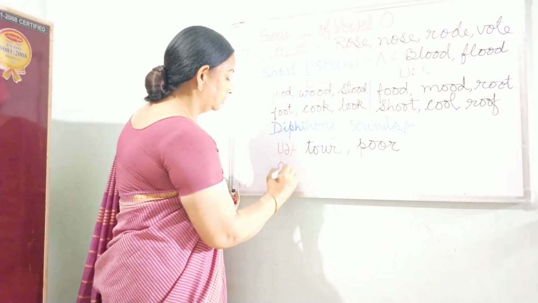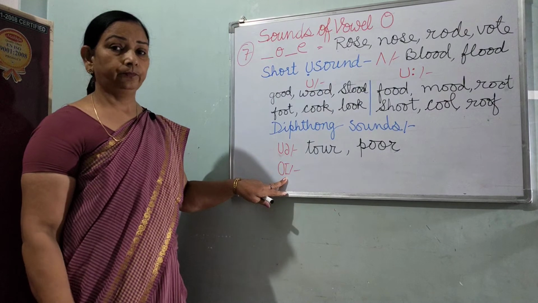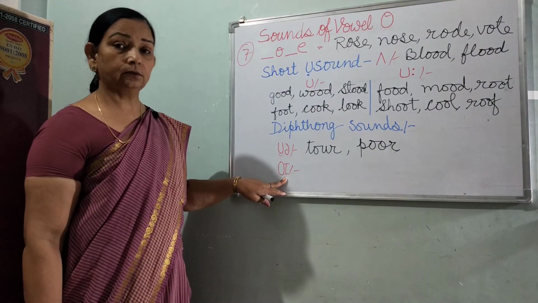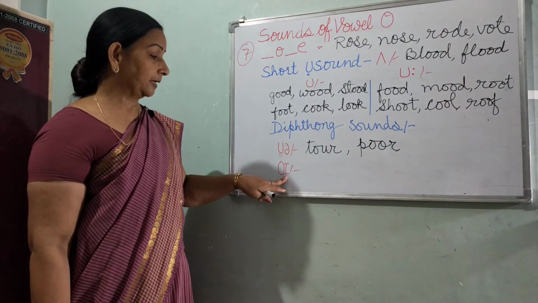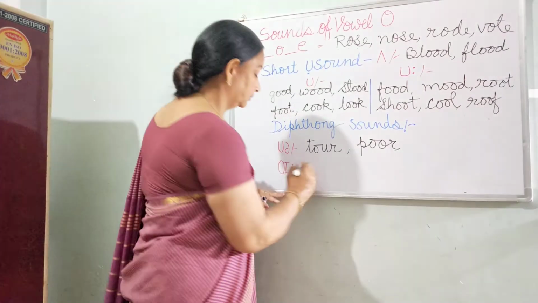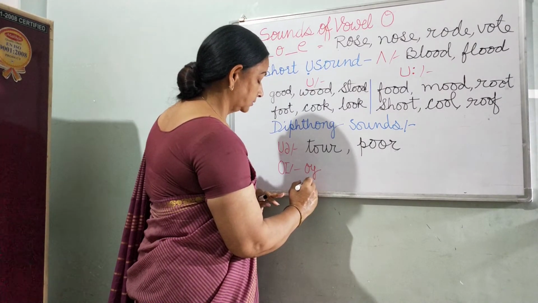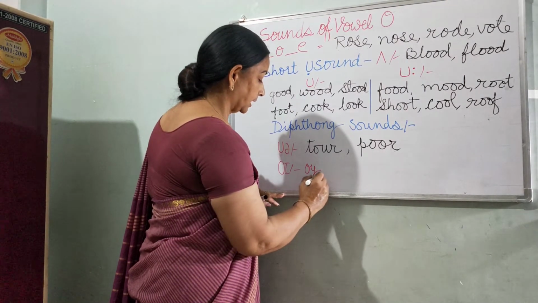This symbol is voiced as OI, and spelling patterns are two for this one sound. One is OY and the other is OI.